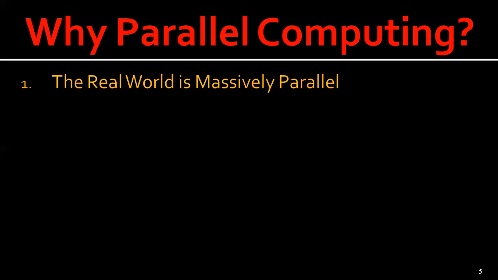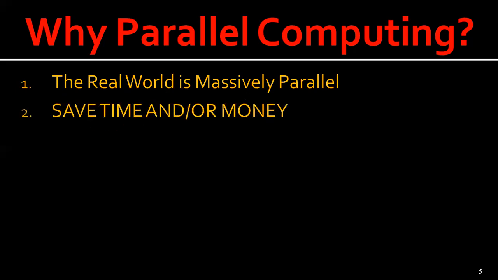And the other advantage is it saves time and money. In theory, throwing more resources at a task will shorten its time to completion, with potential cost savings. Parallel computers can also be built from cheap commodity components. That is the second reason.